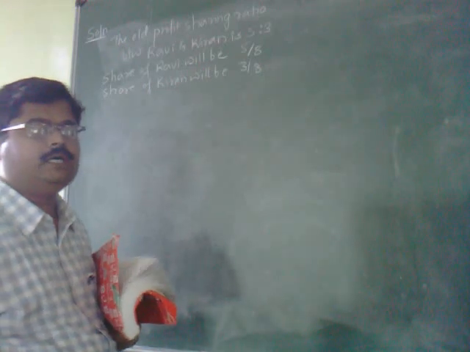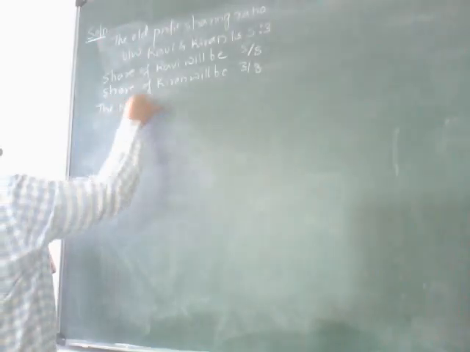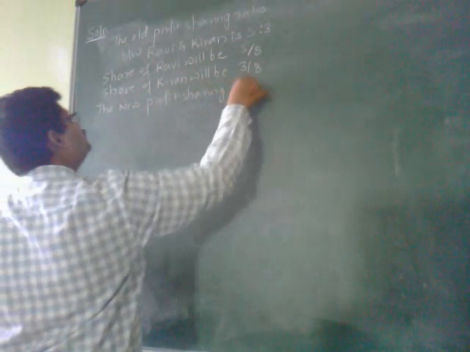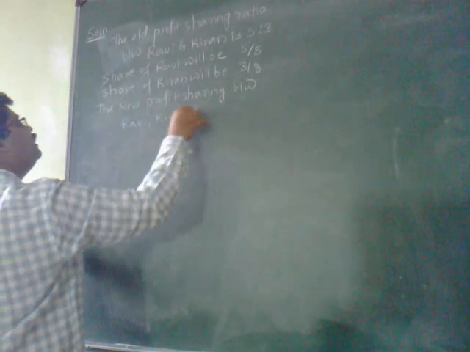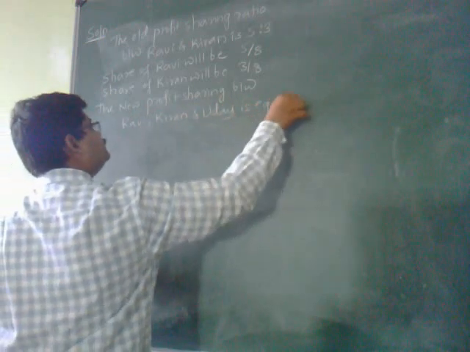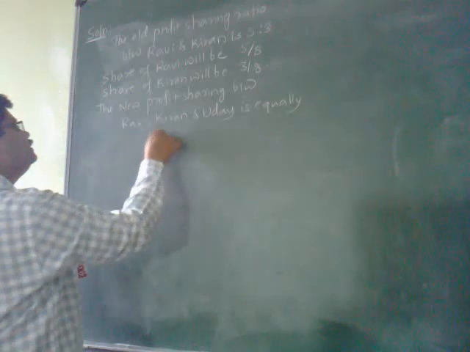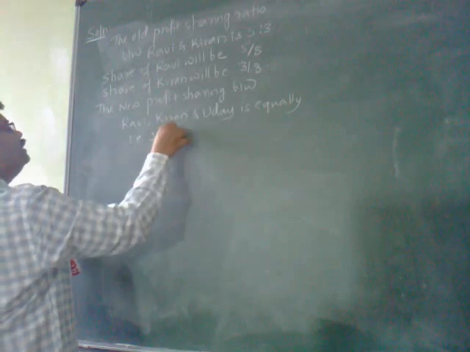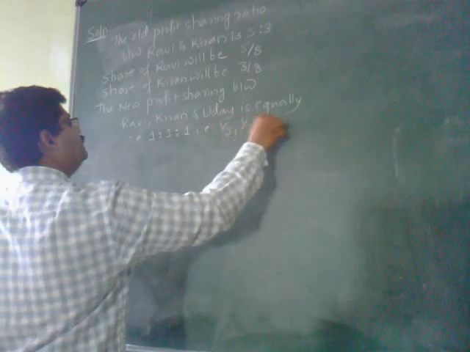And likewise, they have given the new profit sharing ratio between Ravi, Kiran and Uday, which is equal, in the sense 1:1:1. That is 1 by 3, 1 by 3, 1 by 3.